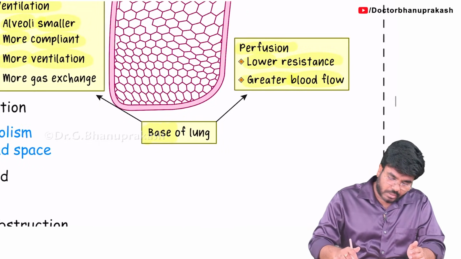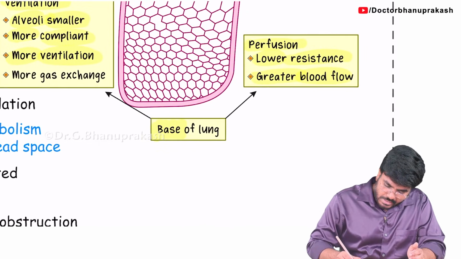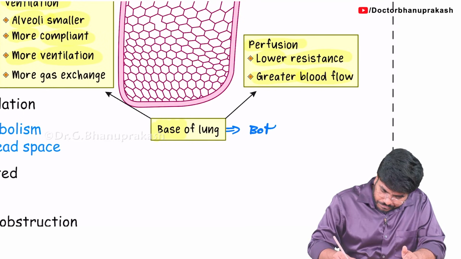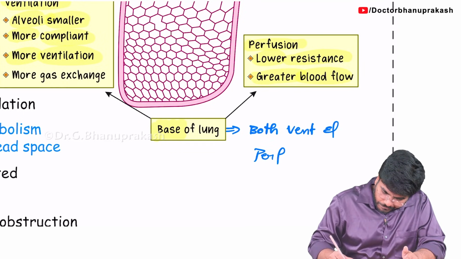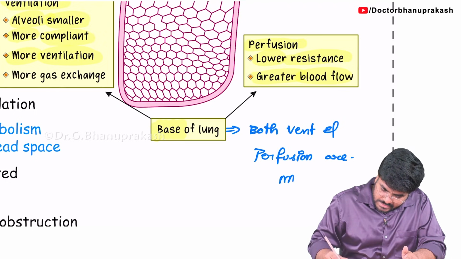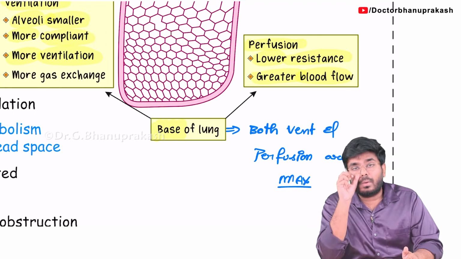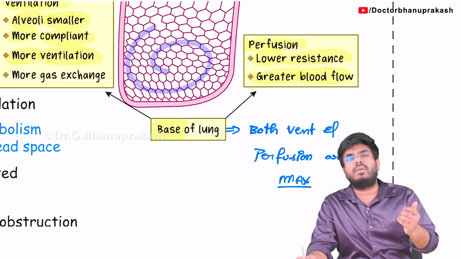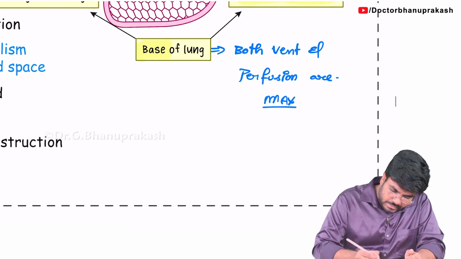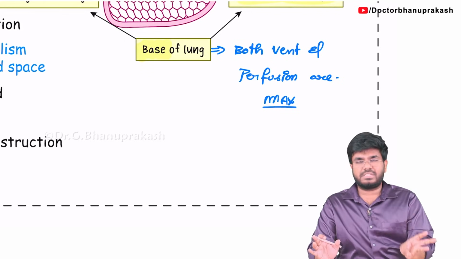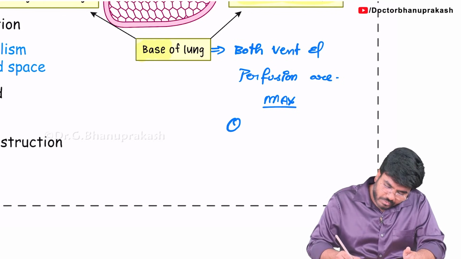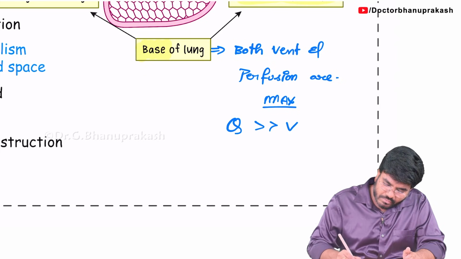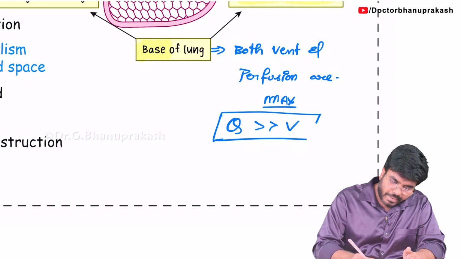So the conclusion is something like this. In the base of the lung, both ventilation and perfusion are maximum. Where do you think more blood is coming? More blood is coming to the base, sir. So in the base, both ventilation and perfusion are maximum, but perfusion is comparatively greater than ventilation.